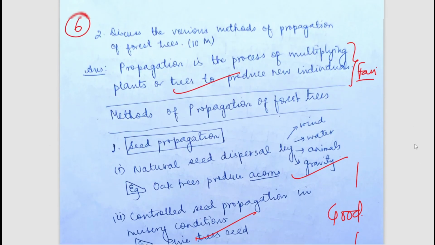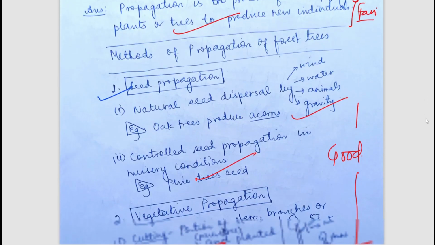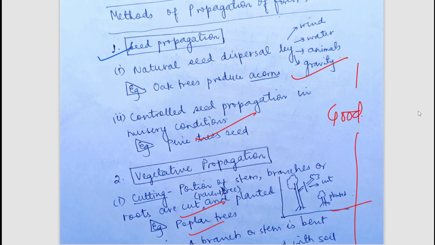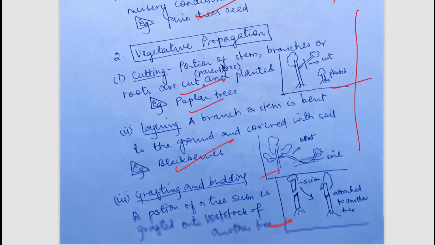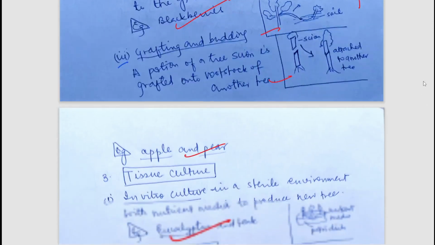Now the next question is, discuss the various methods of propagation of forest trees. So what are the various methods we will see? Obviously seed propagation can be done. If you want to read in detail, you can pause and read. Vegetative propagation can be done, cutting can be done, layering can be done, grafting and budding can be done. And you can see the student has explained everything with diagram and examples, so that enhances your answer.